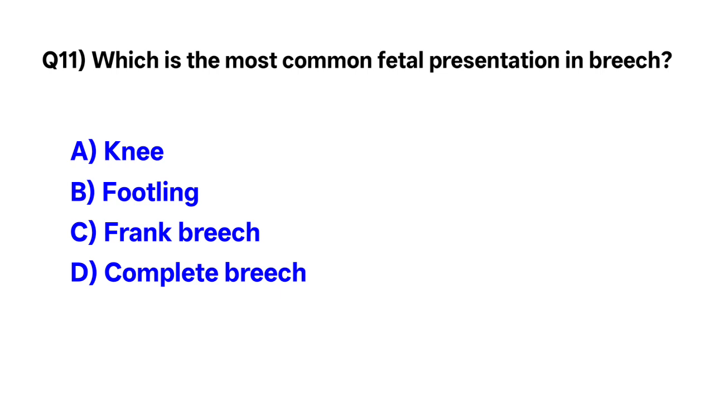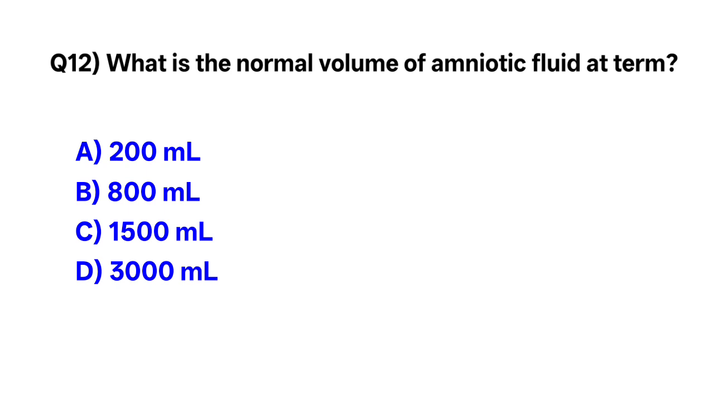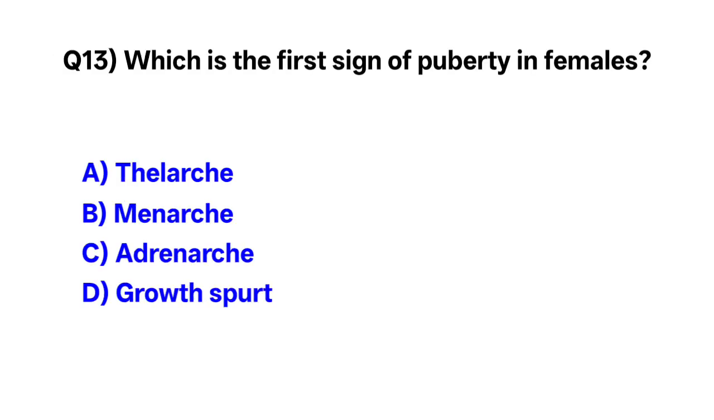Question number 11. Which is the most common fetal presentation in breech? The correct option is C. Frank breech. Question number 12. What is the normal volume of amniotic fluid at term? Correct option is B. 800 milliliter. Question number 13. Which is the first sign of puberty in females? The correct option is A. Thelarche.